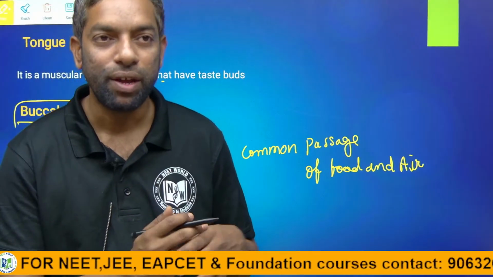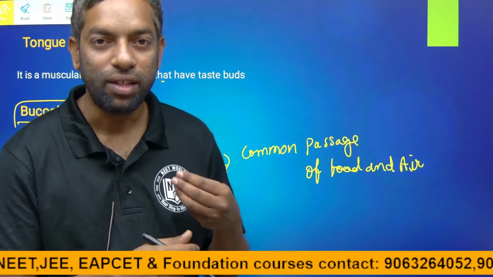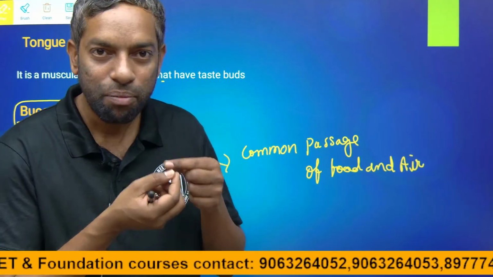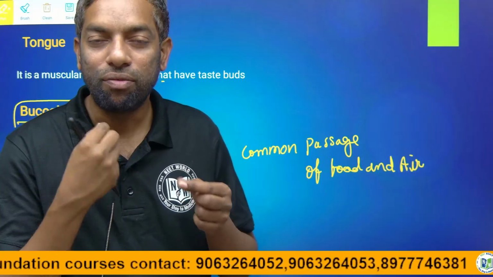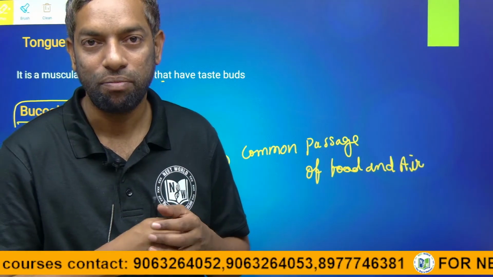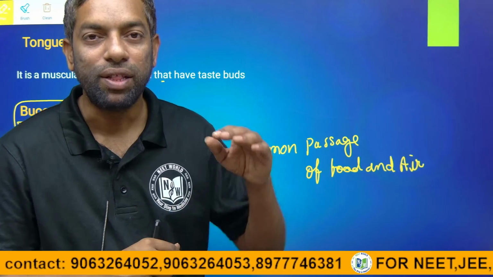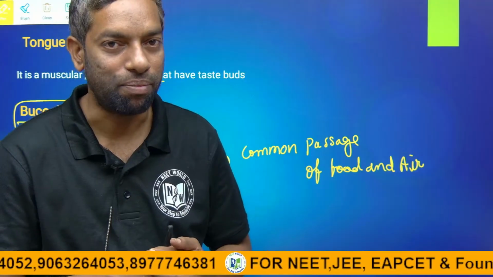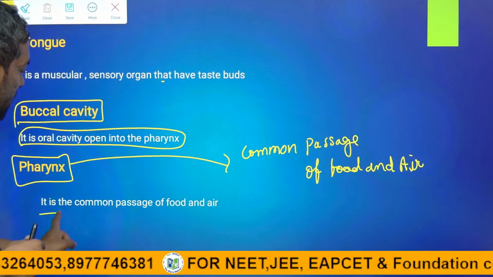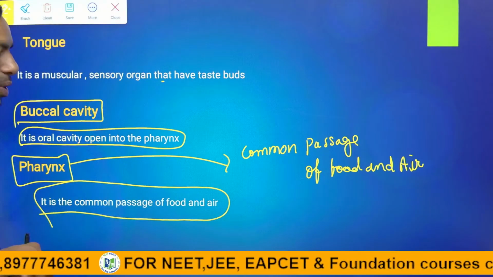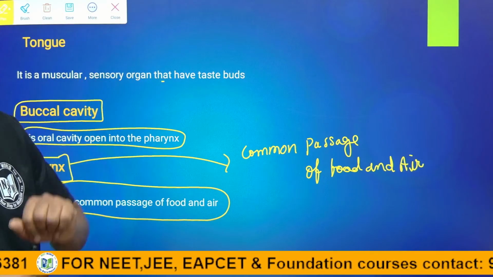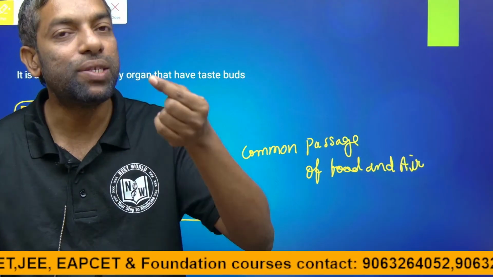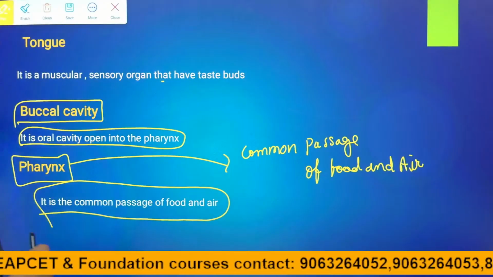That's why your mom and dad told you not to talk while eating. If you talk while eating, there may be a chance that food enters the air pipe. There is an epiglottis which covers it and does not allow food into the air pipe. This is the pharynx, the common passage for food and air. After the pharynx there is an alimentary tube, which is the esophagus.